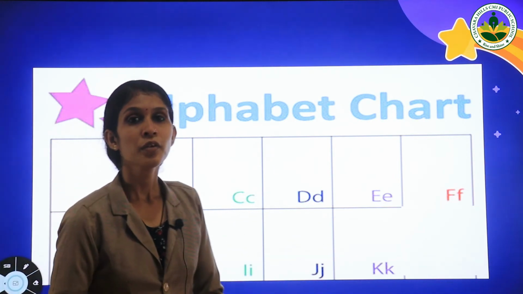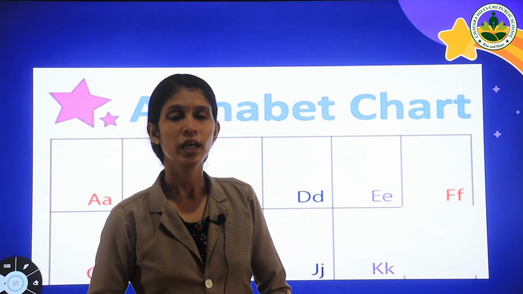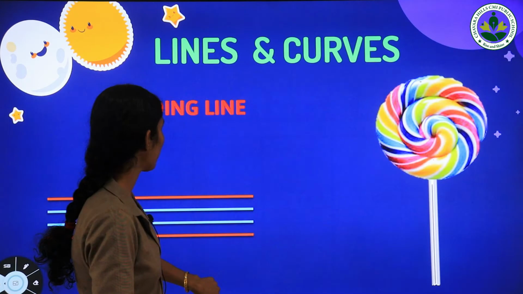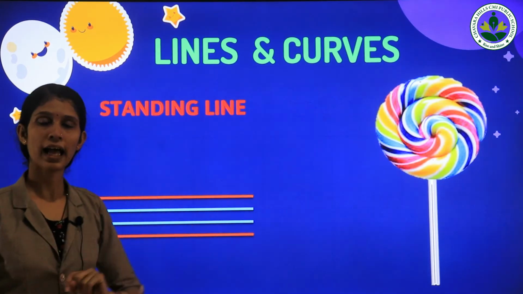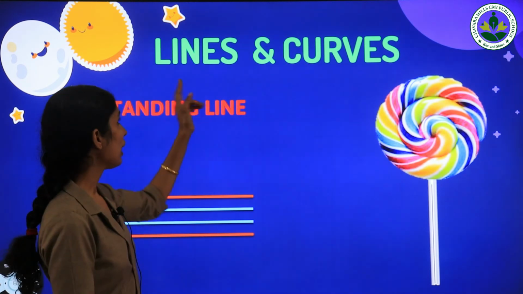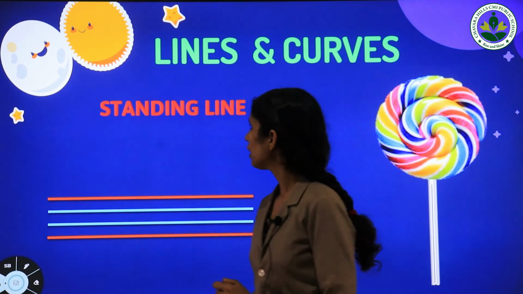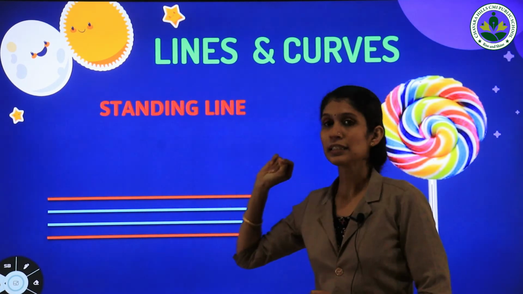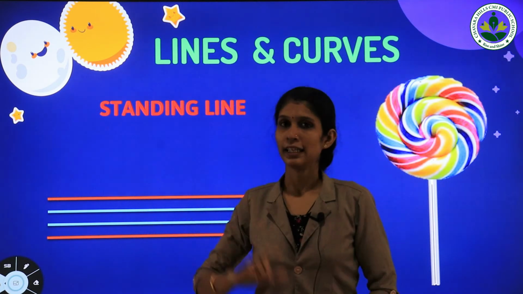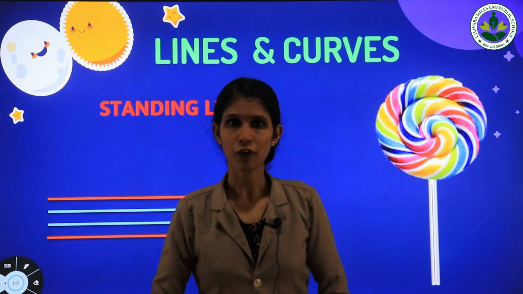So, we learned letters and their sounds. Now, we are going to learn about lines and curves. All of you look at here. Our first line is standing line. Repeat after me. Standing line. Once again. Standing line. Very good.